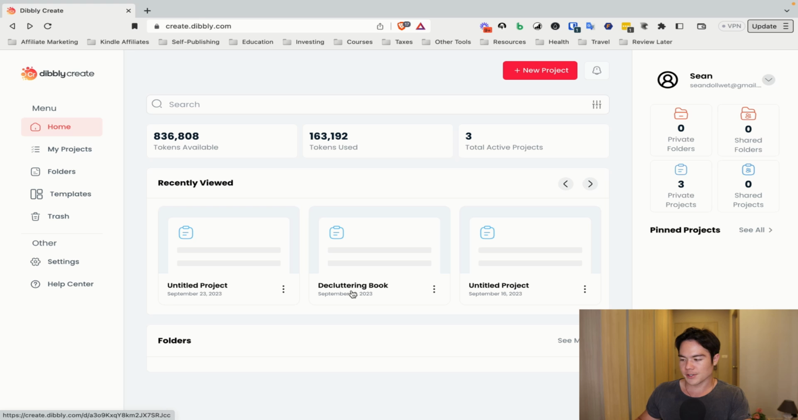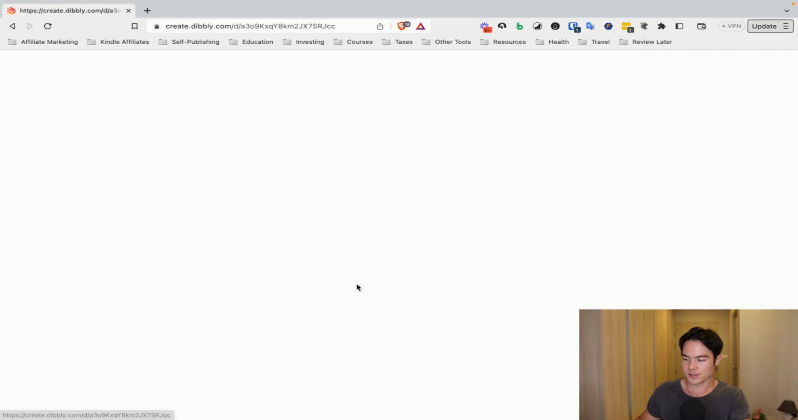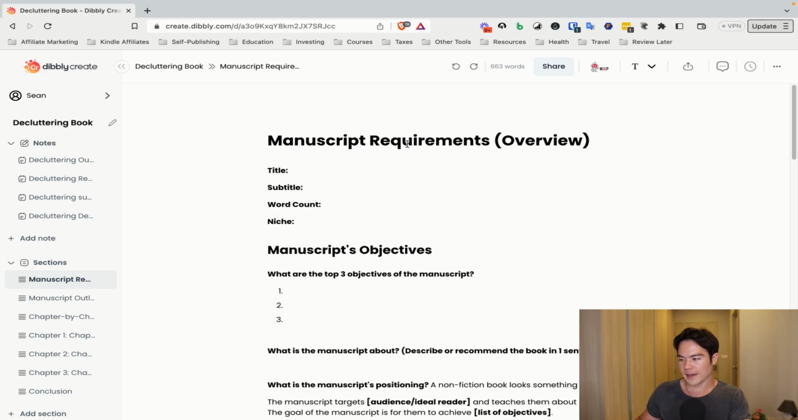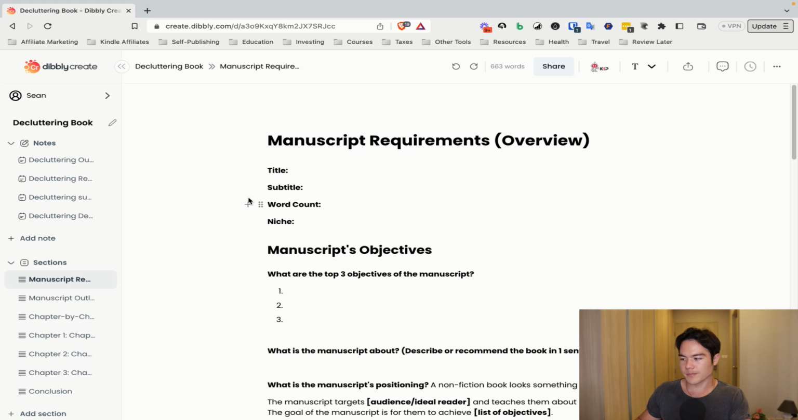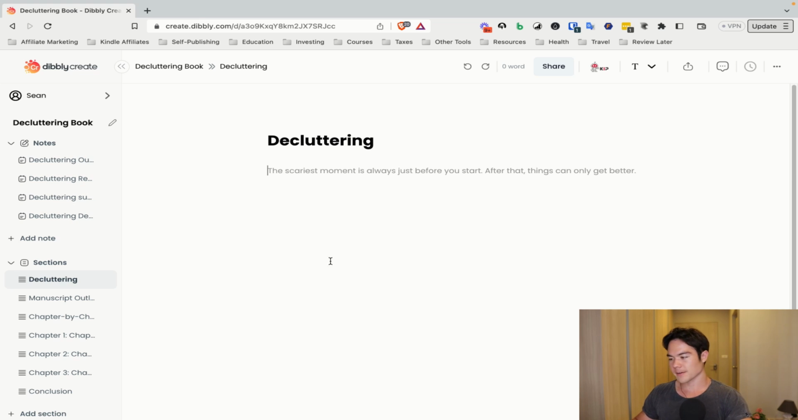I've already created a project here called the decluttering book because I was trying to write a decluttering book using this tool. So let's go and open that. And what I was trying to do is to create the book outline. So they have the template here. You can create different templates as well. There's also the notes section so that you don't have to create notes separately. You can have everything under the same tab. So I just deleted everything, so it's from scratch, and then you can pretty much start writing anything you want.